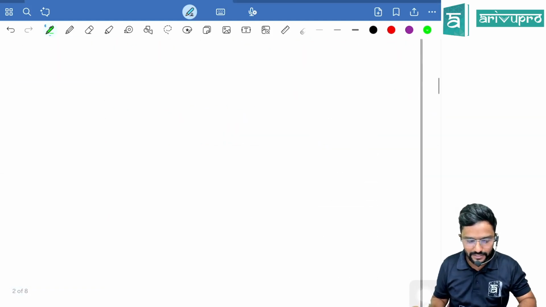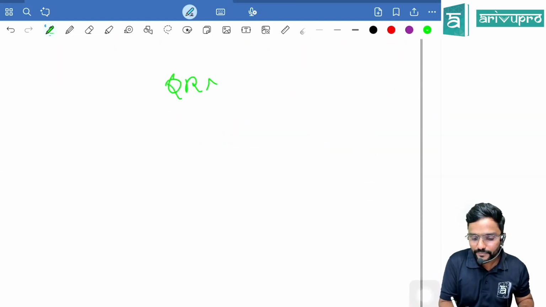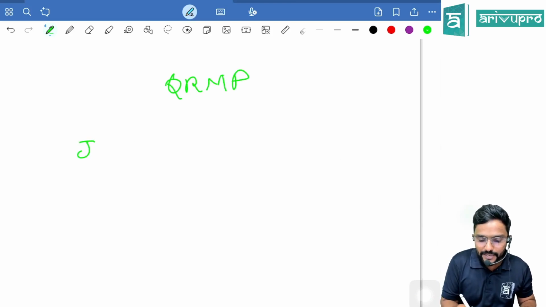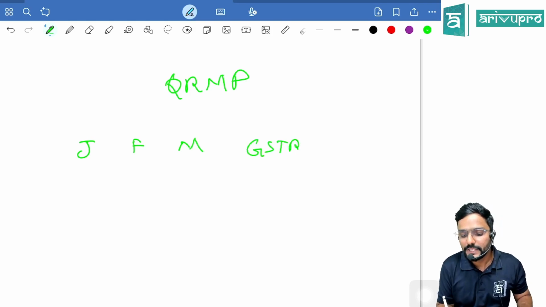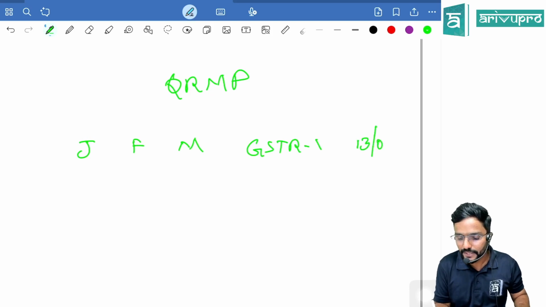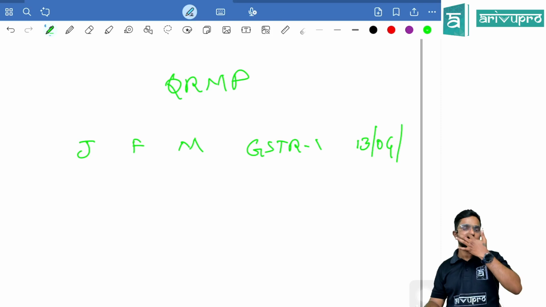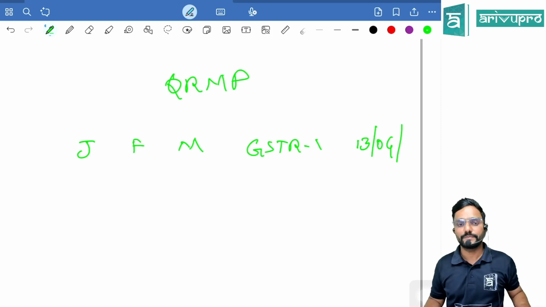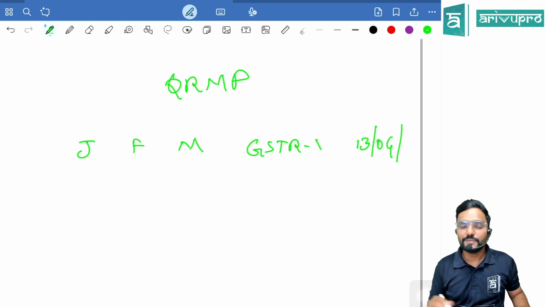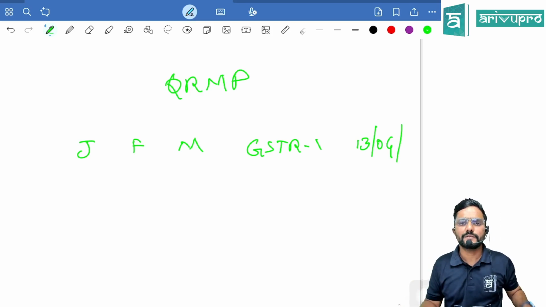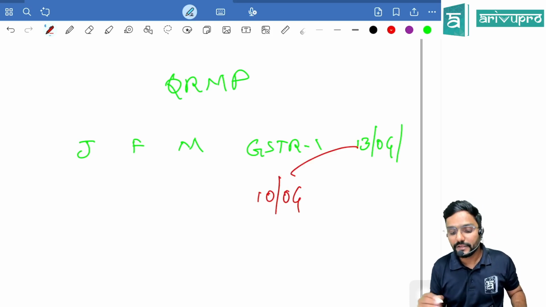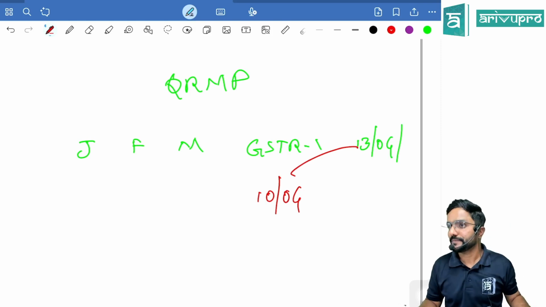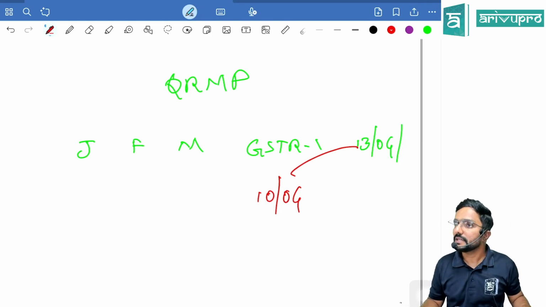So, let us consider, sir, I am following QRMP for Jan, Feb, March. What is the due date to file GSTR 1, sir? GSTR 1 due date is 13th April. Now, when will the doors open for filing GSTR 1A? Assume I have filed it on 10th April. When will the doors open? 10th or 13th, whichever is later. 13th.